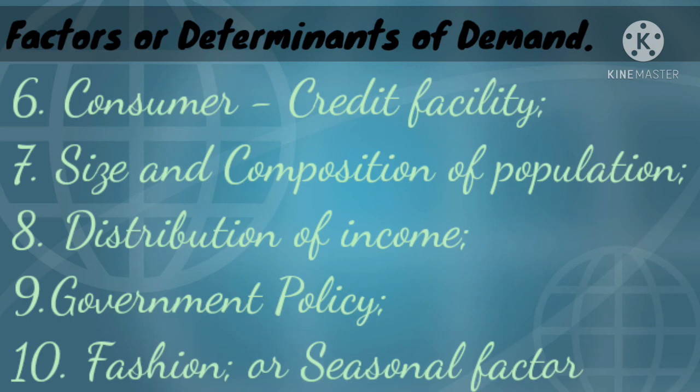Okay, and 10th one is fashion or seasonal factors. Like fashion, like if the particular good is at peak fashion, then the demand for that particular good will be high. And if it is out of fashion or out of date, then the demand for those goods will be less. And like seasonal factor, like in case of summer, the umbrellas are more demanded. Like in case of winter, then the winter clothes are more demanded. Those are the seasonal factors. That's how the seasonal factor is going to affect the demand.